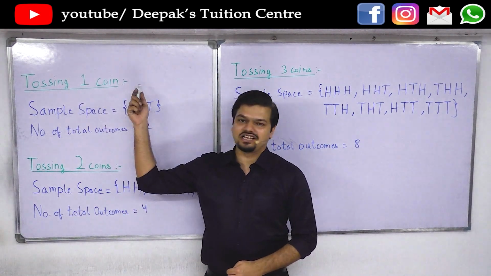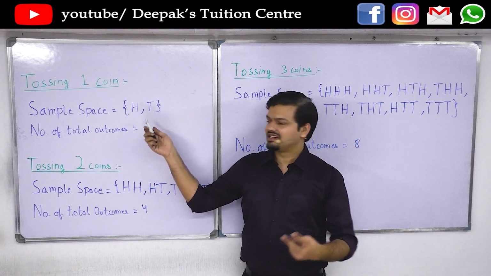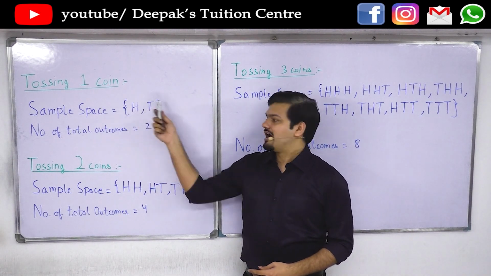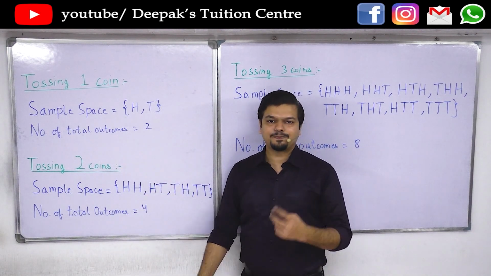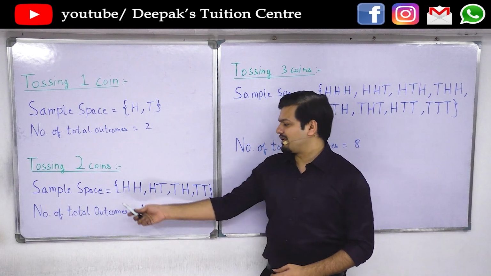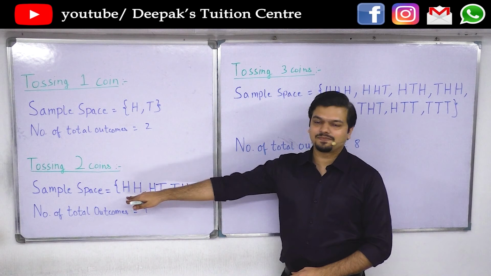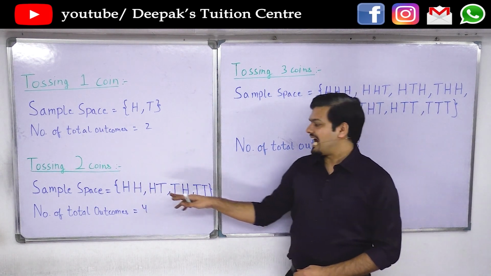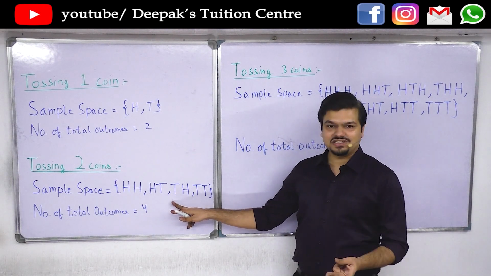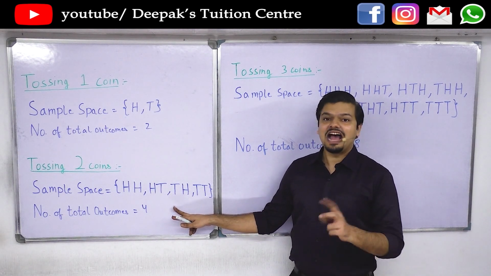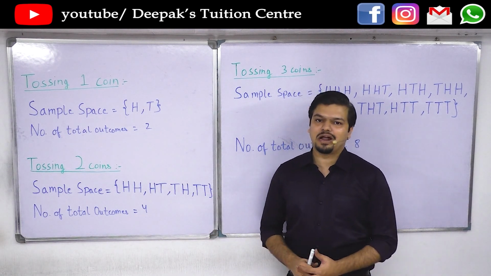If the event is tossing 1 coin, the sample space is logically heads or tails. Either head can appear on the coin or tail can appear on the coin. So the number of total outcomes is 2. But if 2 coins are tossed, we could have these 4 possible outcomes. Either both coins have heads, or both coins have tails, or the first coin has head and the second has tails, or the first has tails and the second has heads. So there are 4 possible total outcomes.